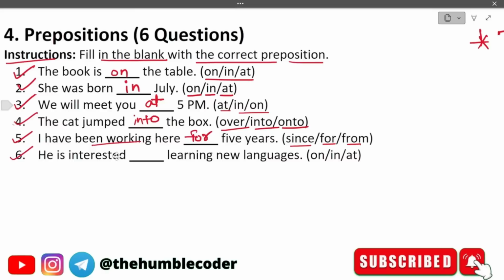Moving on to the next question now. He is interested dash learning new languages. And the options that we have are on, in, and at. The correct answer will be he is interested in learning new languages.